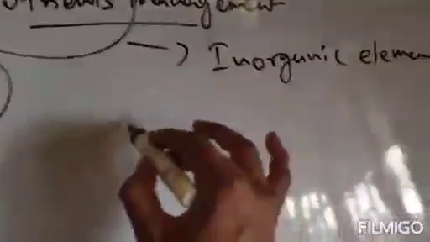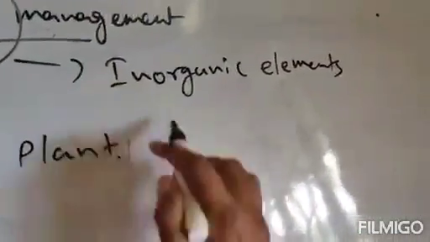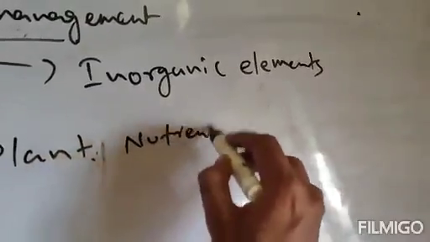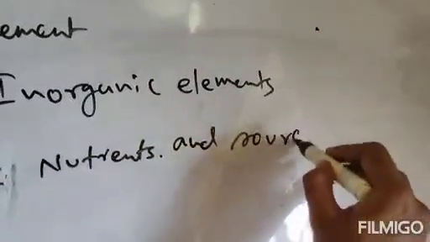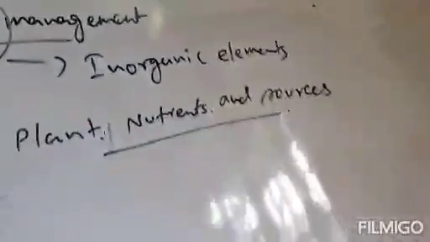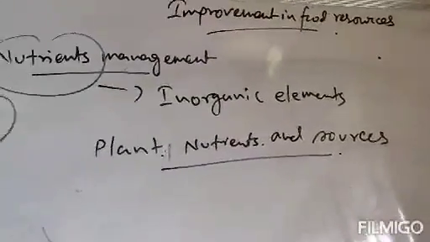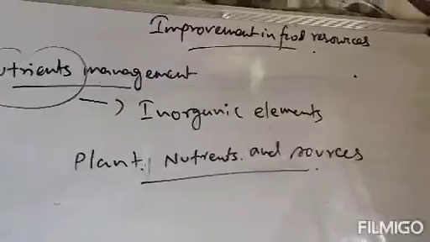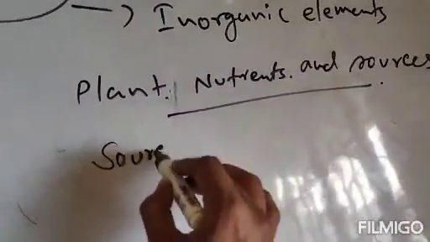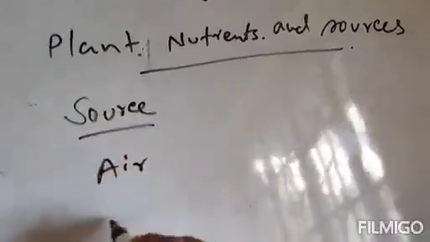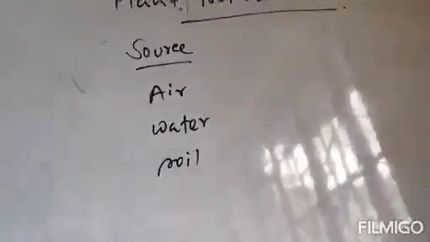So make a heading: plant nutrients and their sources. What are the nutrients for plants and what are their sources? The nutrients for plants are supplied to plants by air, water and soil. So there are three sources for nutrients: one is air, second one is water and the third one is soil.